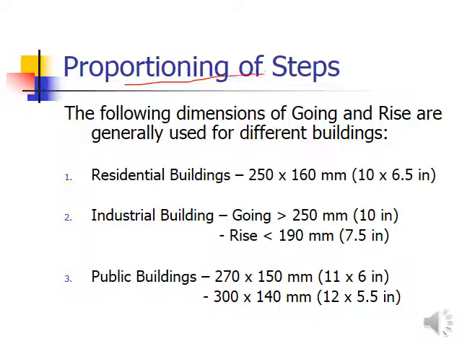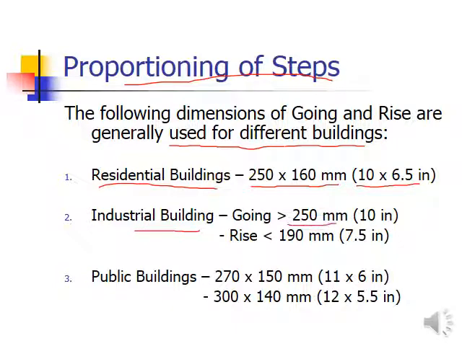Then general proportioning of the steps for different types of buildings. The following dimensions of the going and riser are generally used for different buildings. For a residential building, we prefer the dimension 250 by 160 millimeters, 10 by 6.5 inches. In an industrial building, we consider a going or tread dimension greater than 250 millimeters or 10 inches, and a riser less than 190 millimeters, 7.5 inches. For public buildings, generally 270 by 150 millimeters, 11 by 6 or 12 by 5.5 inches. These can be considered the generally used dimensions.